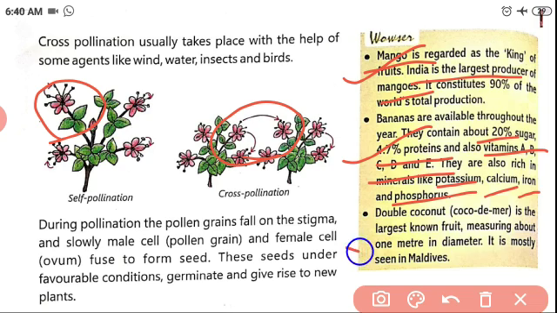What is the next one? Double coconut. It is the largest known fruit. Its diameter is 1 meter. It is mostly seen in the Maldives.